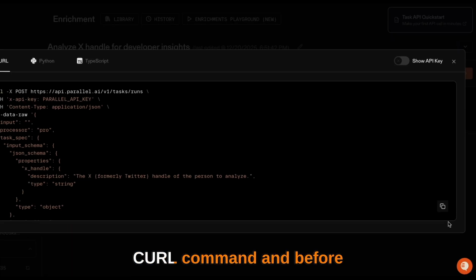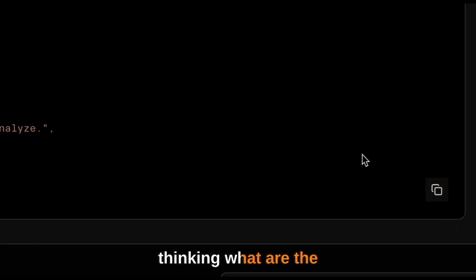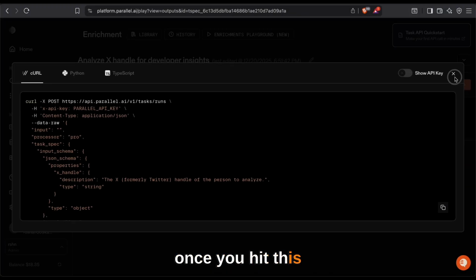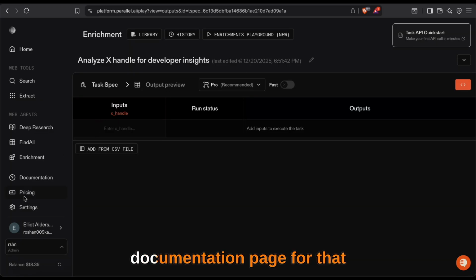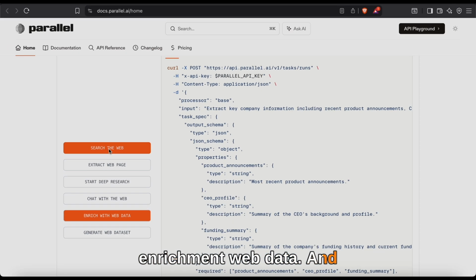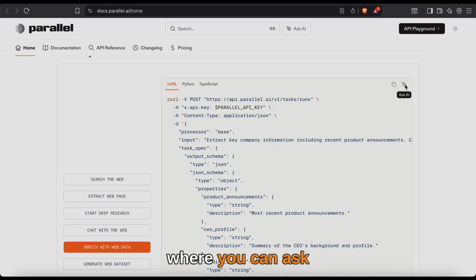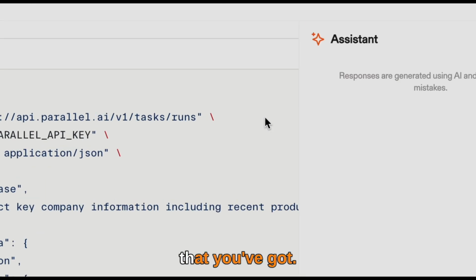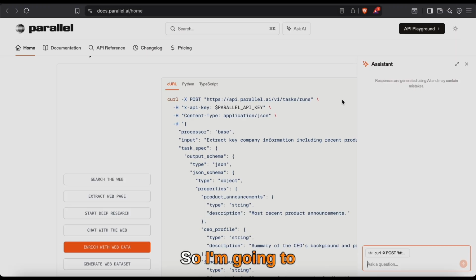So let's copy the call command, and before that you might be thinking, what are the results you're gonna get once you hit this call command, right? So we can go to the documentation page for that and click on the enrichment with web data, and here there's an option where you can ask the AI questions that you've got. So I'm gonna be asking the AI about the results that I'm gonna get once I hit this call command.